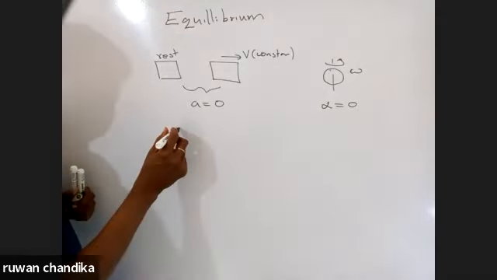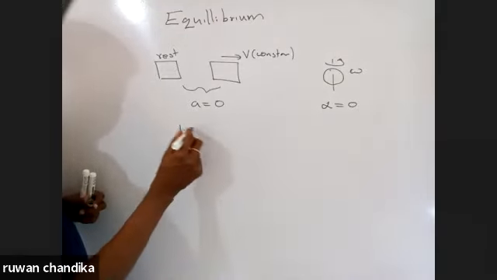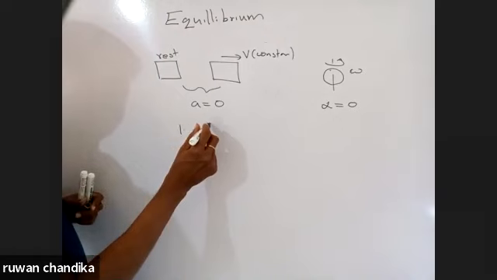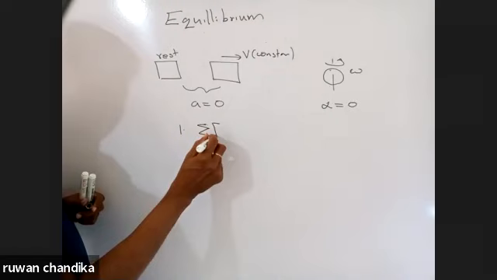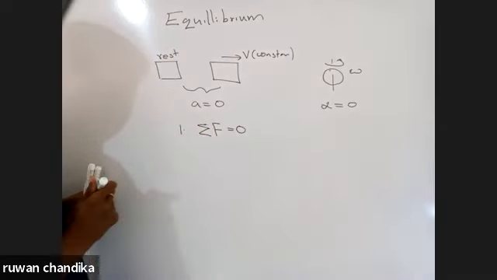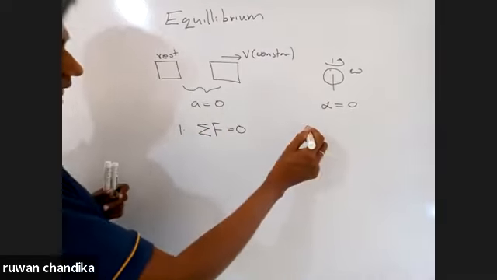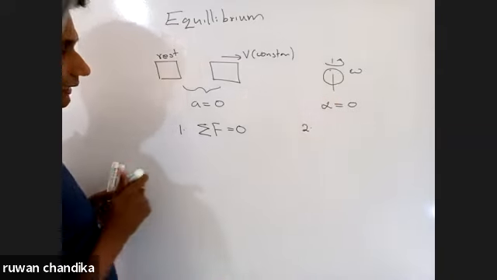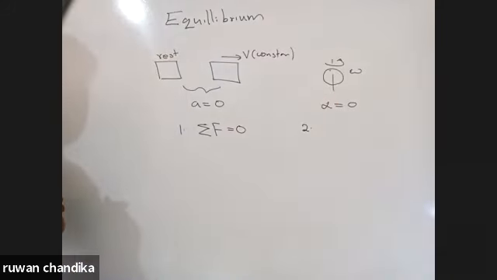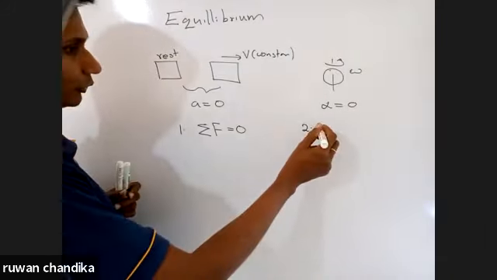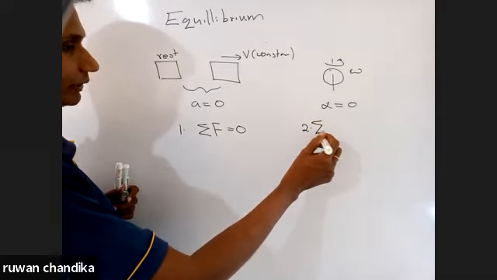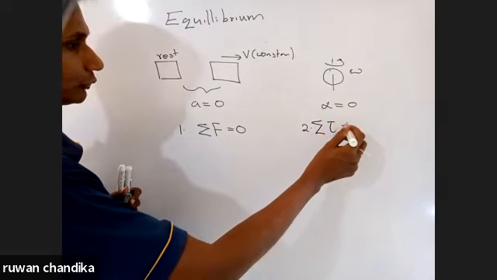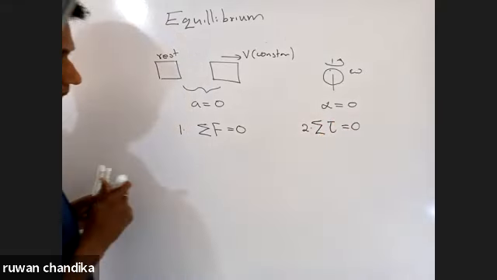It means if a body is in equilibrium, the resultant force, or the algebraic sum of the forces, should be zero. And no angular acceleration means no resultant torque, or the algebraic sum of the torques should be zero.